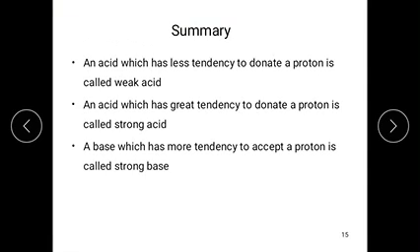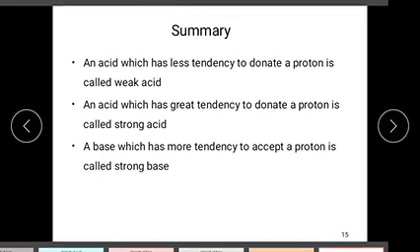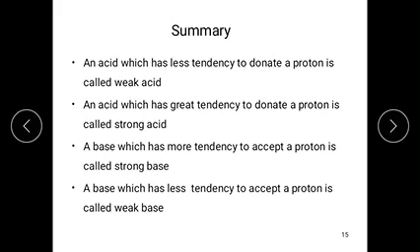And the base substances which have less tendency to accept a proton are called weak bases.